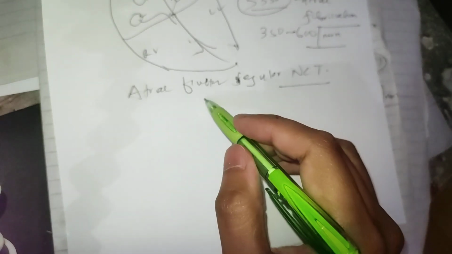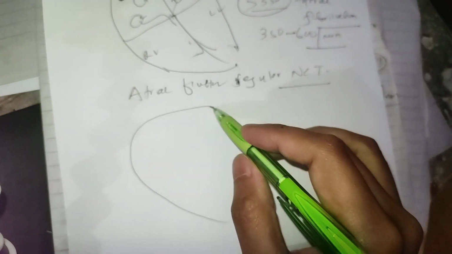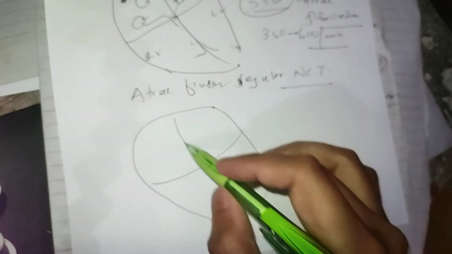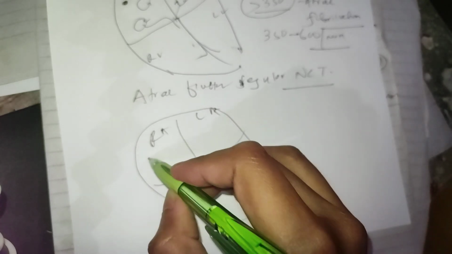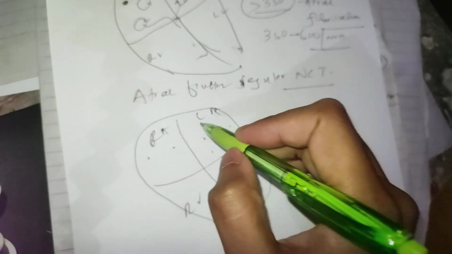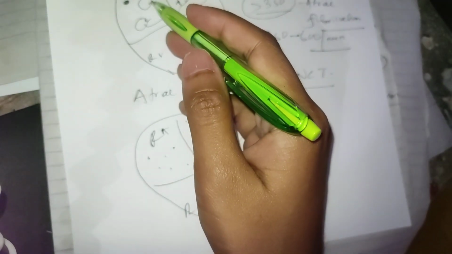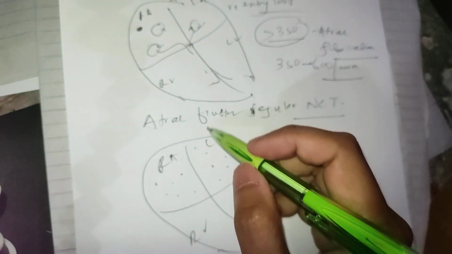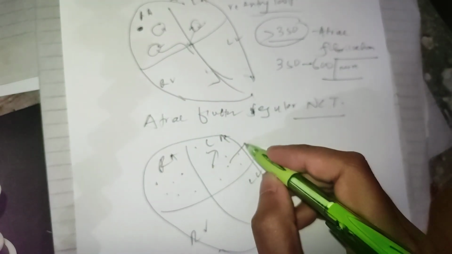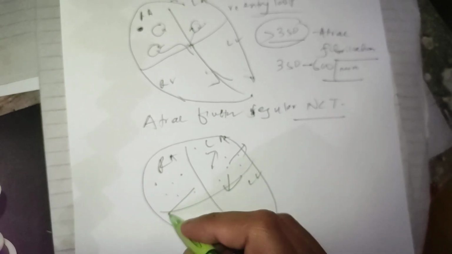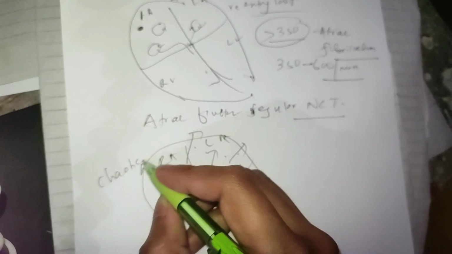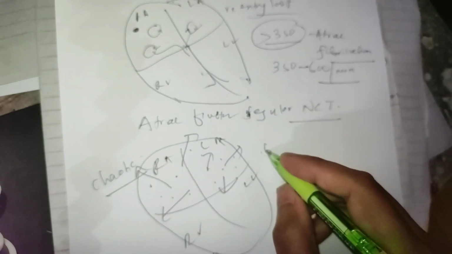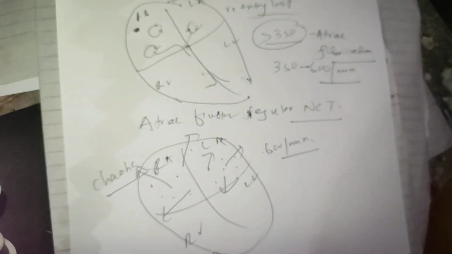But in atrial fibrillation, if you imagine this is the heart, this is the right atrium, this is the left atrium, left ventricle, right ventricle, there are multiple foci of electrical depolarization in the atria, and there are no such fixed re-entry loops. This is disorganized. Some vectors are going in this direction, some in that direction. So this is chaotic. You can use the term chaotic. That's why the rate goes as high as 500, 600 per minute.